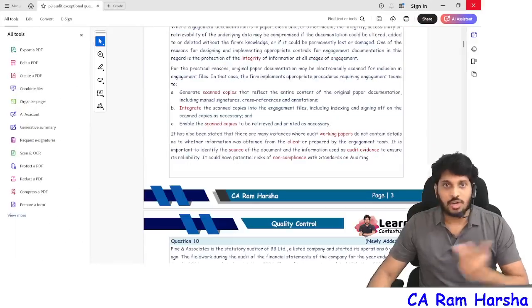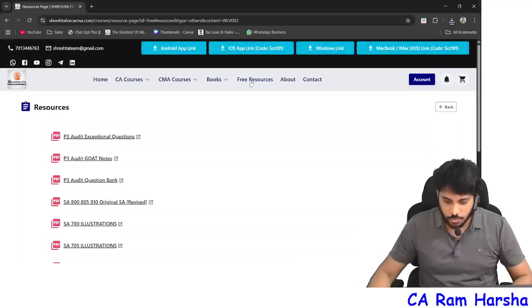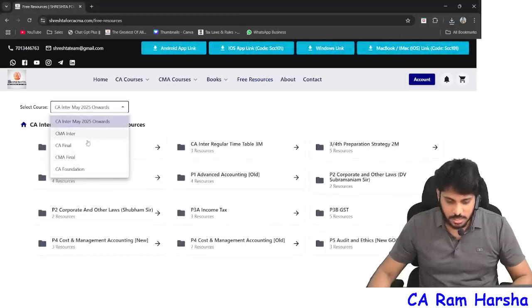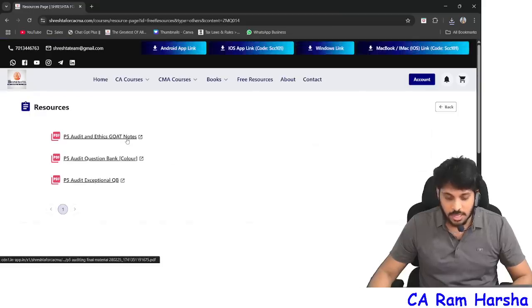So what else can I do? Same for CA inter also. You can select CA inter here. By default, CA inter is already selected. Here you see the P5 new GOAT notes. Open this. Here it is.